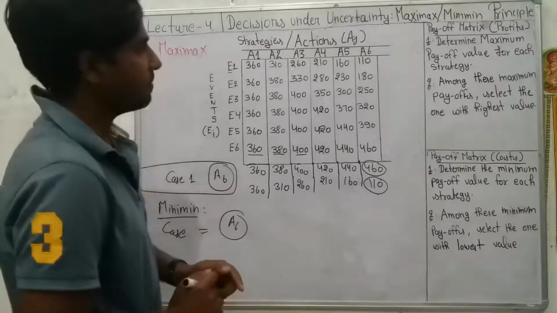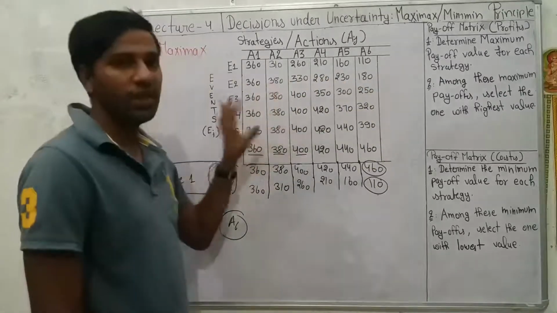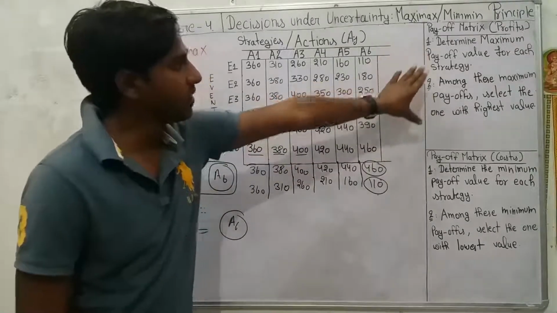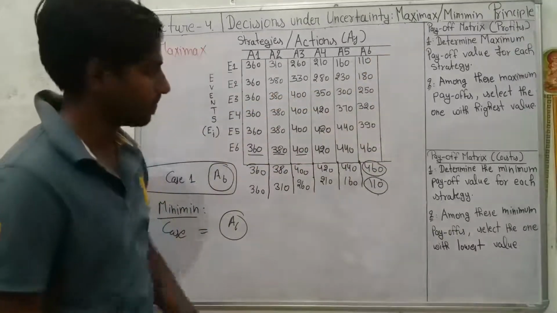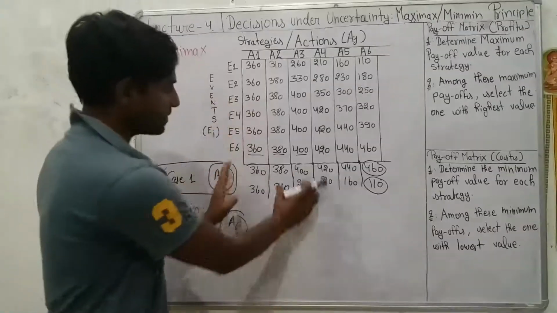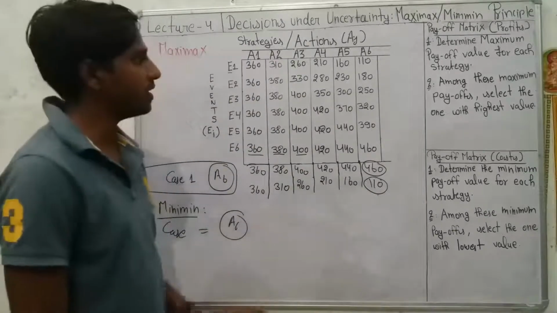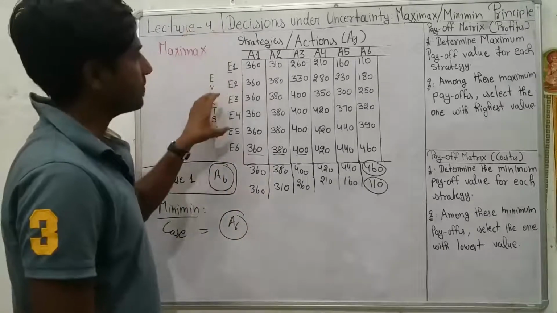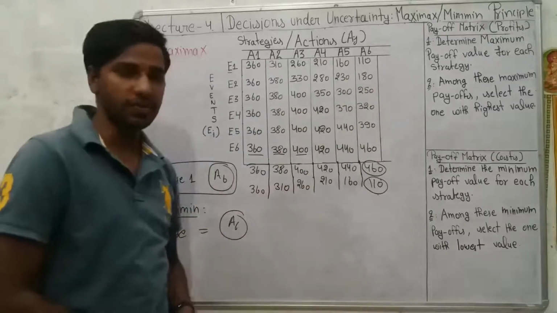Remember to look carefully at the payoff matrix and find out in what terms the payoff values are given. If they are given in terms of profits, then follow these two steps. Select the maximum payoff value for each strategy, and among those maximum payoffs, select the highest one. If the values are given in terms of costs, then determine the minimum payoff value for each strategy, and again out of those minimum payoffs, select the lowest one. So in this way, we can find the optimal strategy for the company by using the maximax and minimin principle. Thank you.